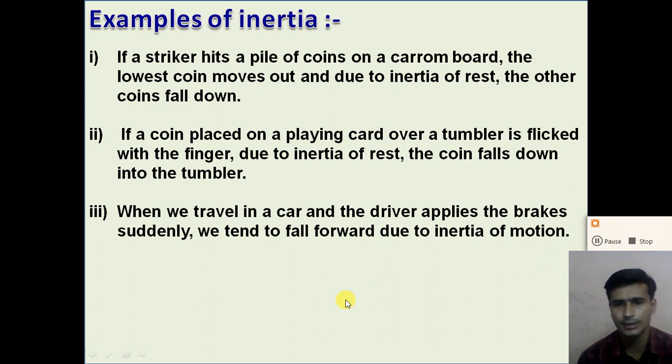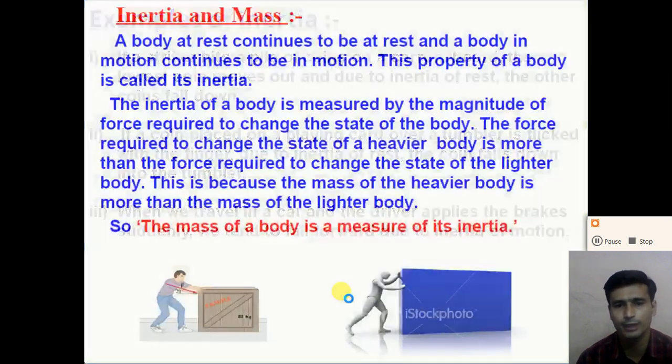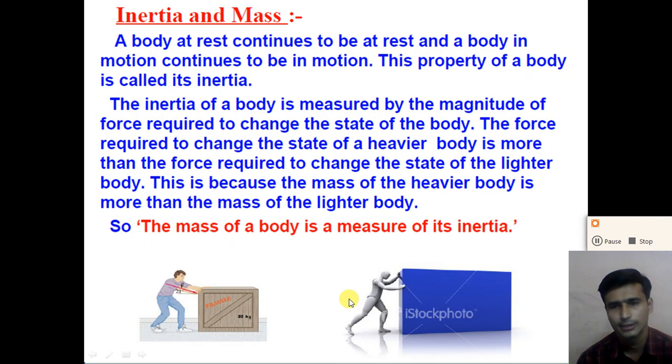So dear student, we understand about inertia, and due to the inertia the object will try to maintain its state of rest or state of uniform motion, right? So what is the difference between inertia and mass? Let us discuss what we mean by inertia and how it is related to mass.